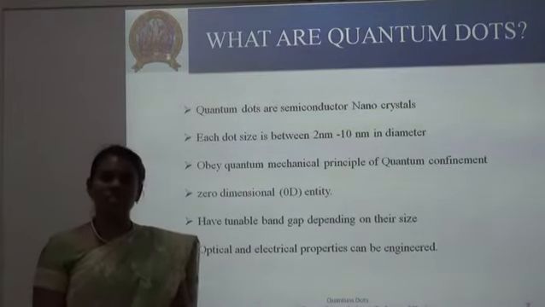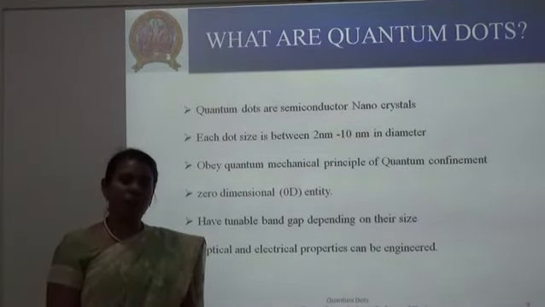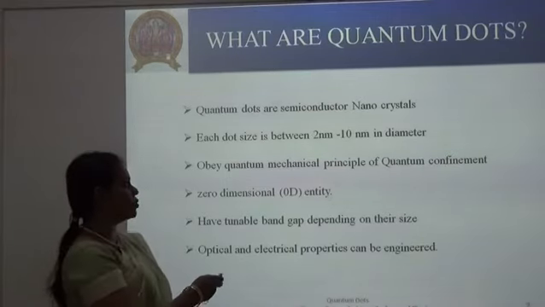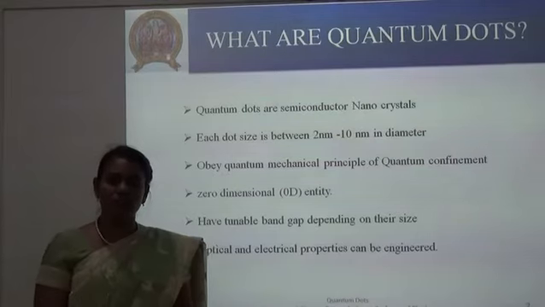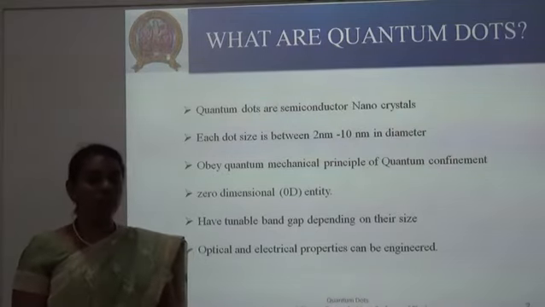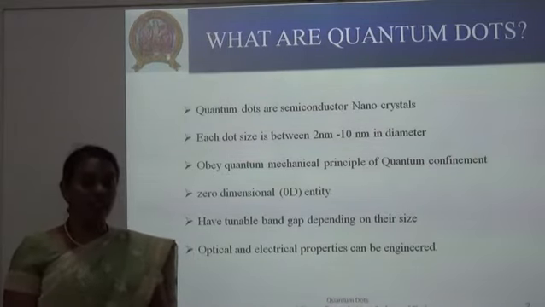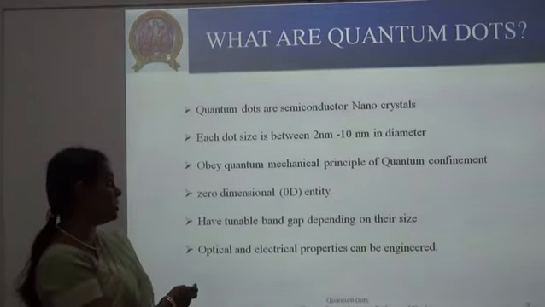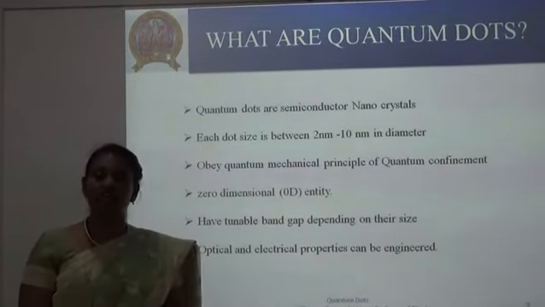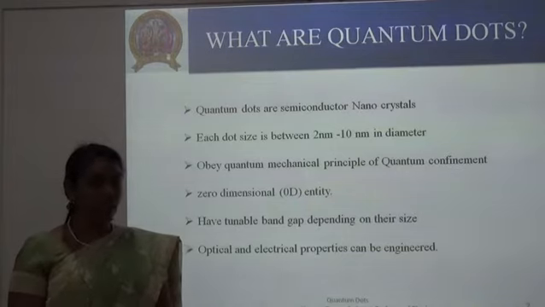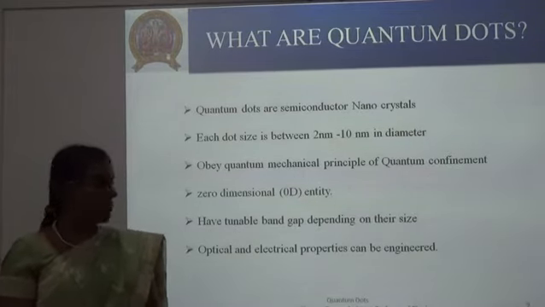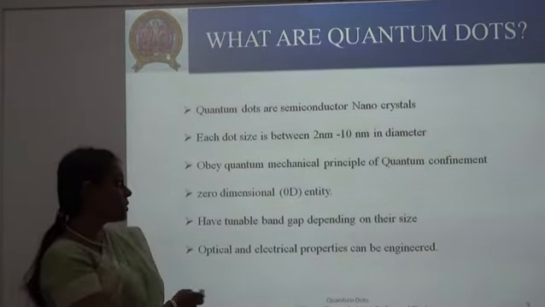Then a question comes to our mind. Can we name all the nanomaterials whose size falls between 2 nanometer and 10 nanometer as quantum dots? The answer is no. You cannot call all of them quantum dots, because a quantum dot should obey the principle of quantum confinement.